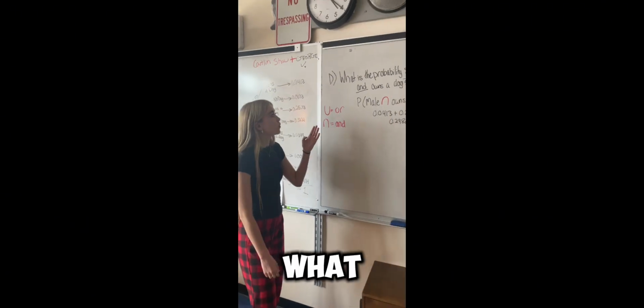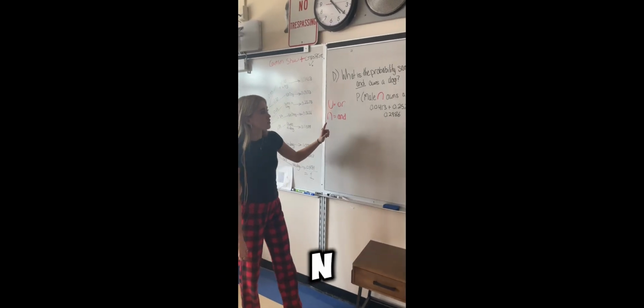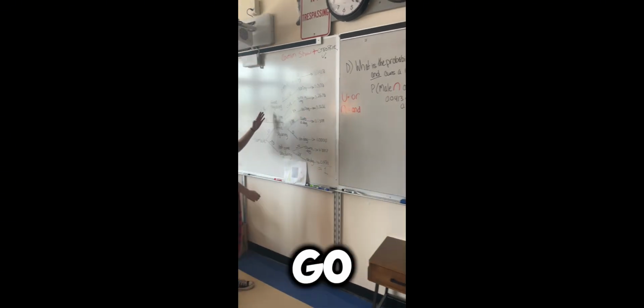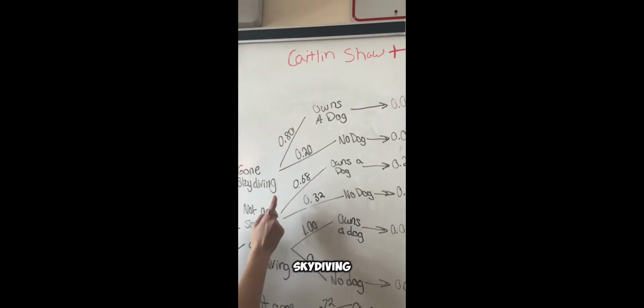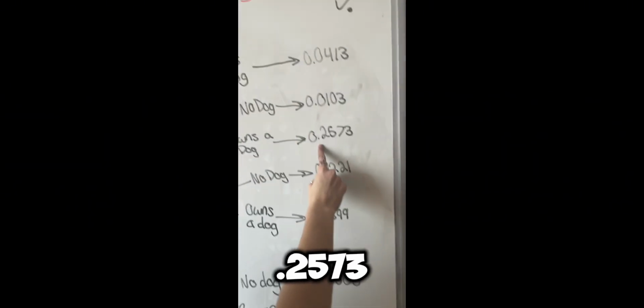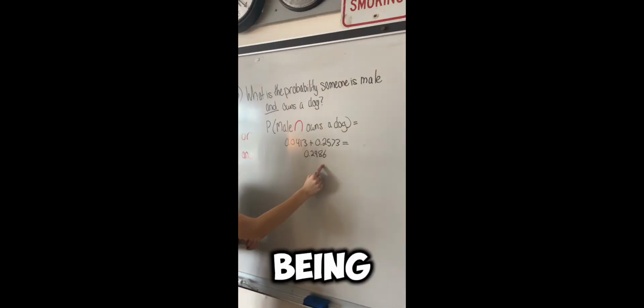So our last question is, what is the probability that someone is male and owns a dog? So the symbol for and is a big ∩, so you write it as P of male ∩ owns a dog. In order to find the numbers for this, you go back to the chart and you find only the males, and you find the probability of owning a dog given skydiving and not gone skydiving. So it's 0.0413 plus 0.2573, and it adds up to 0.2986, and that is the probability of being a male and owning a dog.